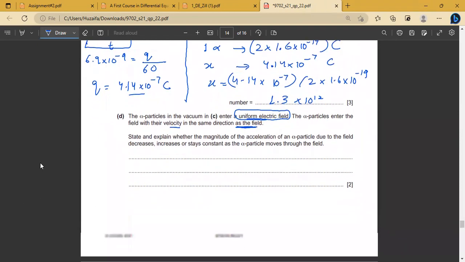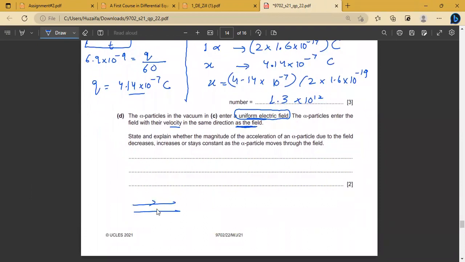So this was my direction of electric field, and the alpha particle enters in the same direction, with its velocity towards the right. If the electric field is acting towards the right, state and explain whether the magnitude of acceleration of an alpha particle due to the field decreases, increases, or stays constant as it moves through the field.